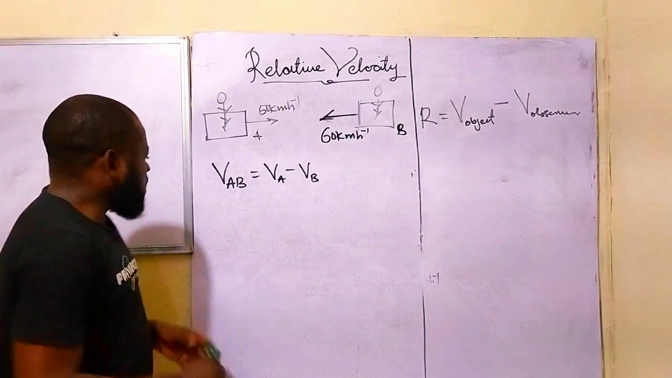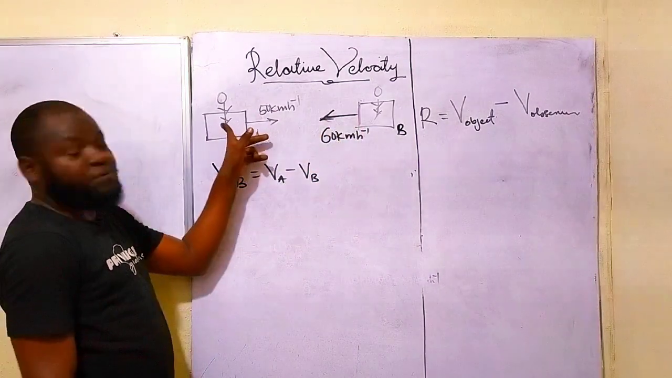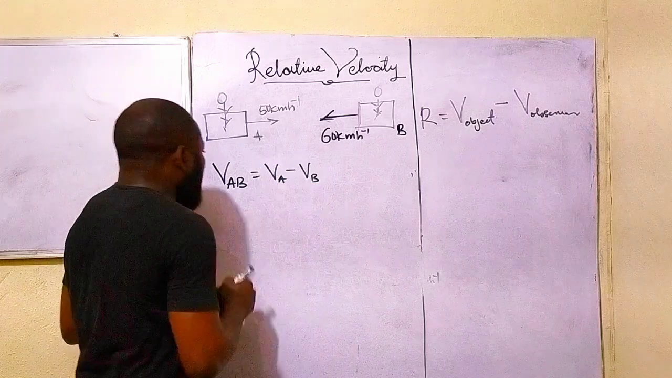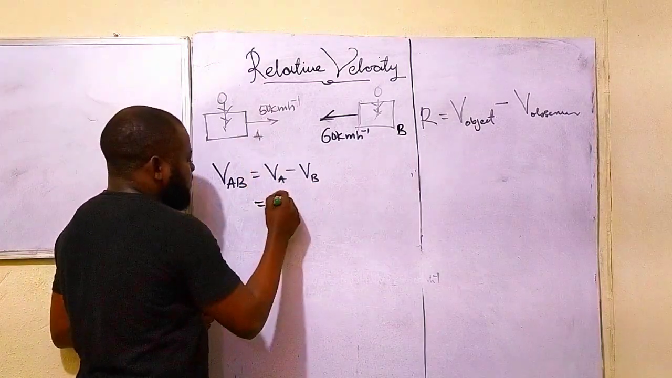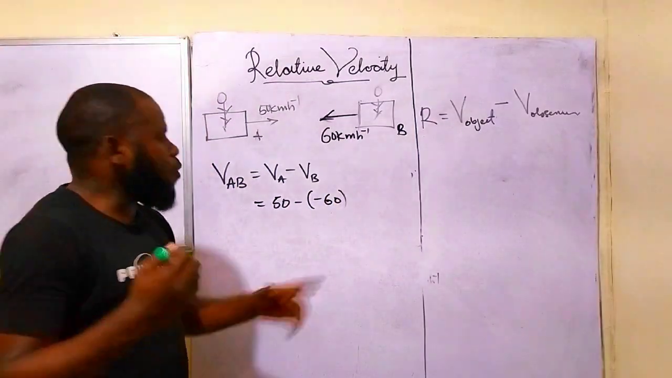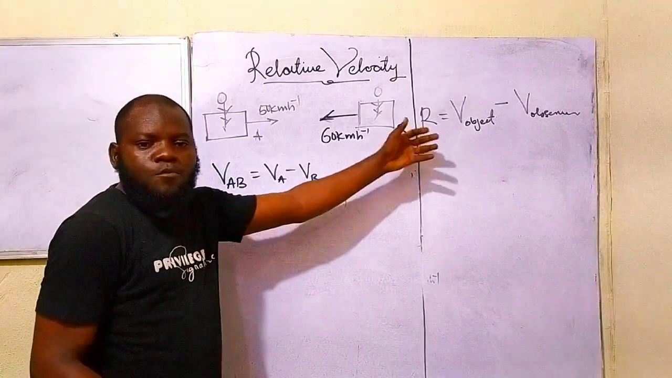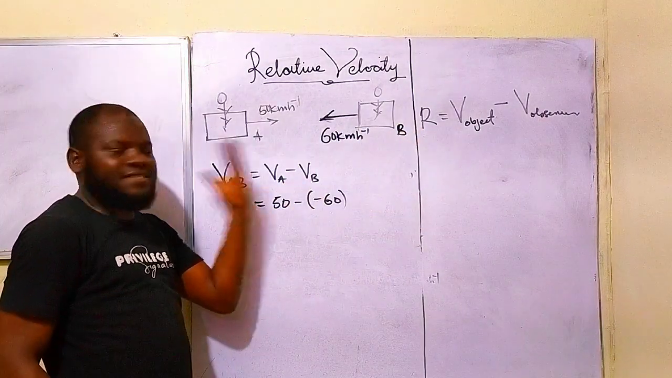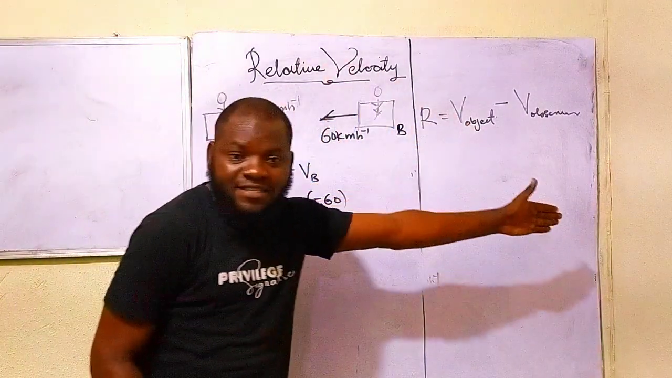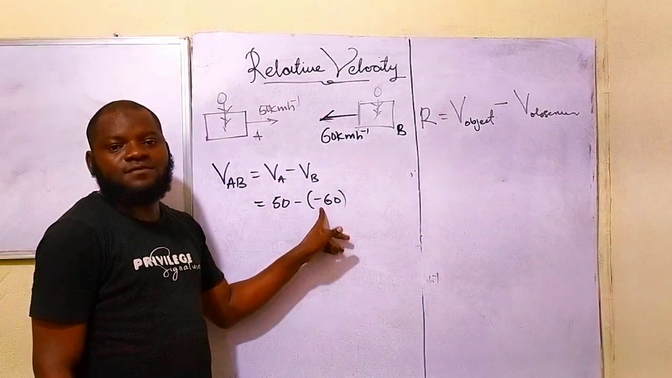Do you grab that now? Because I'm the object and you are the observer. You are the one that wants to measure my own speed now. But we are moving in opposite direction. Now, you will see what this will become. VA is what? 50 minus 60. Now the question now is, why minus? It is minus because you are moving towards the negative axis. That is, you are moving towards the west. I am moving in positive axis. I'm moving towards the east. That's why this one is attracting negative.